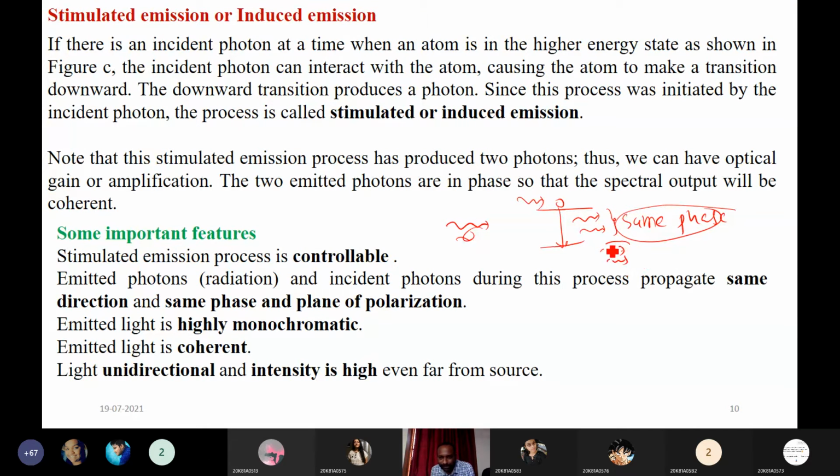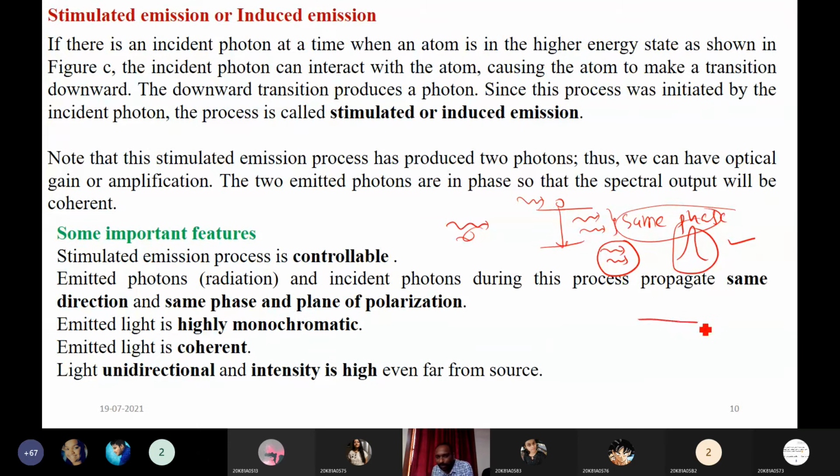After that, if these are in the same phase, this will be constructive interference, so the intensity is high. Intensity increases if the photons are in the same phase. They are also in the same direction, and you can say this is plane polarized, or polarized light.